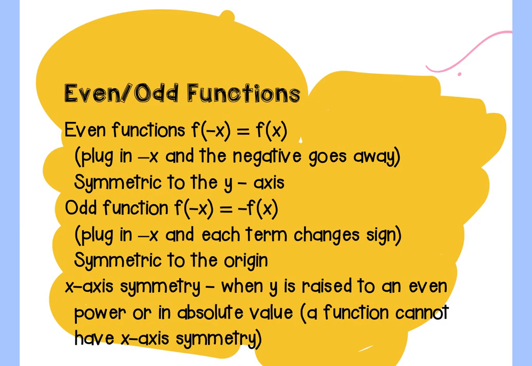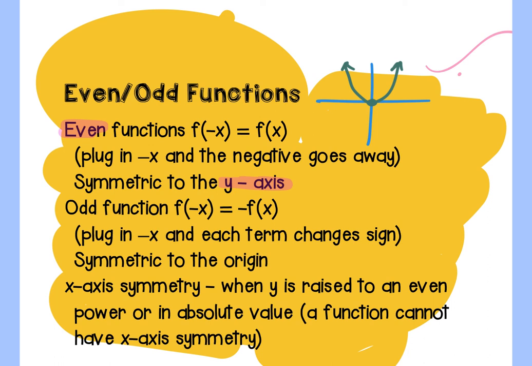All right, even and odd functions basically overlap with some of your symmetry. So an even function is symmetric to the y-axis, like a parabola that runs through your y-axis. If I fold that from left to right along the y-axis, this is symmetric, and that's called an even function. The way we test, one, just look at it. Can I fold it on the y and does it overlap?